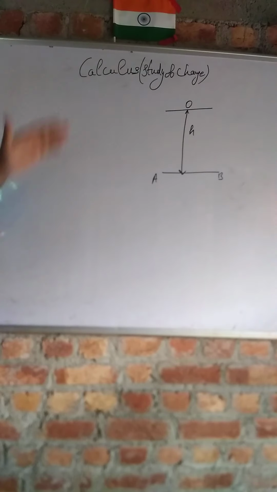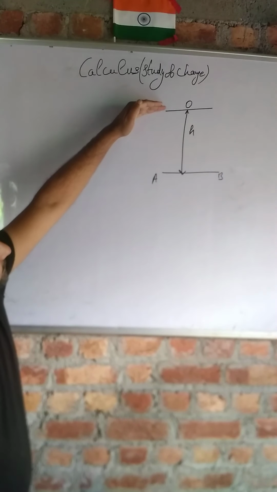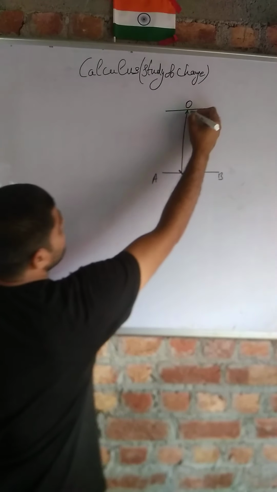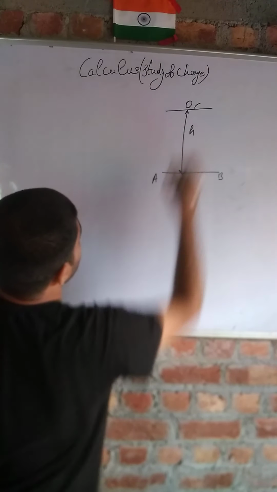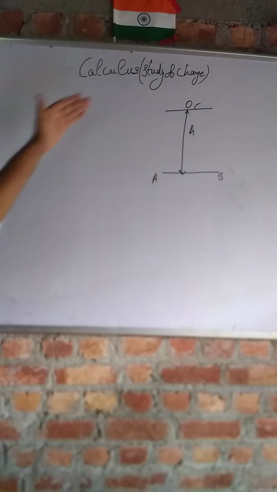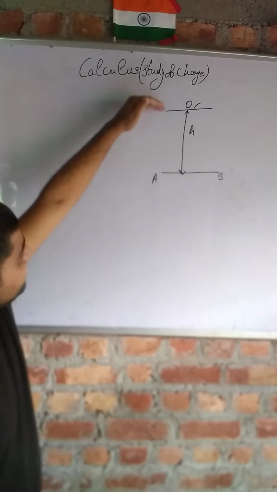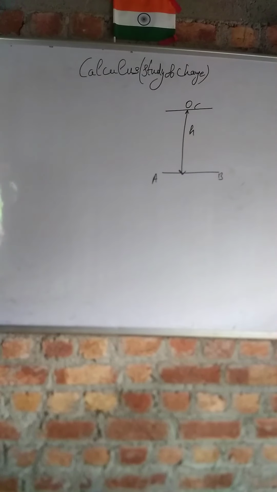Now as you drop this object from point C, you will find that its velocity will increase continuously and finally it will hit the ground.